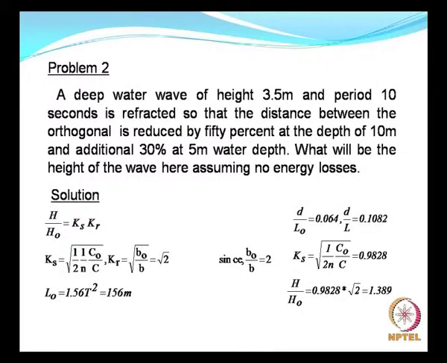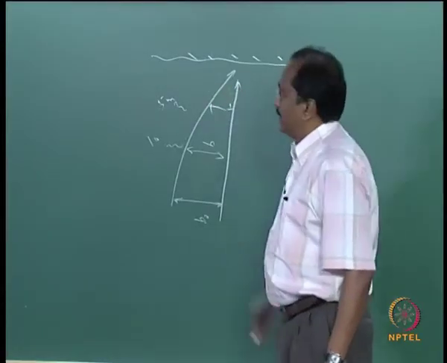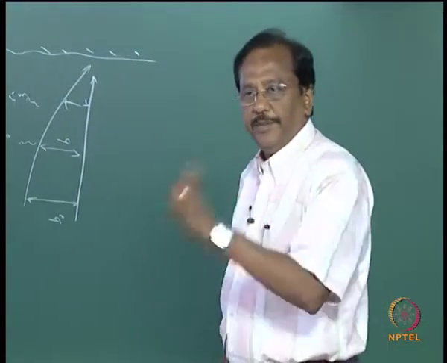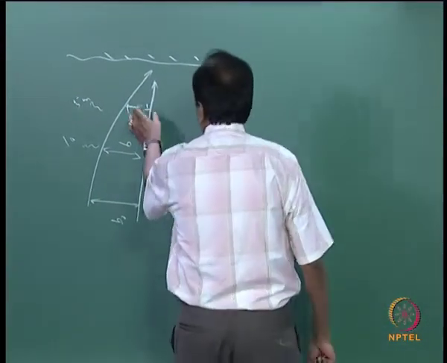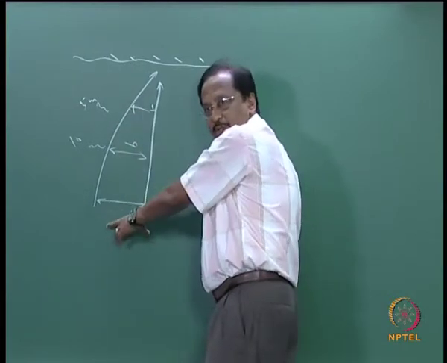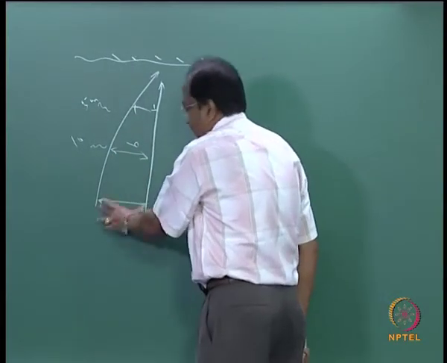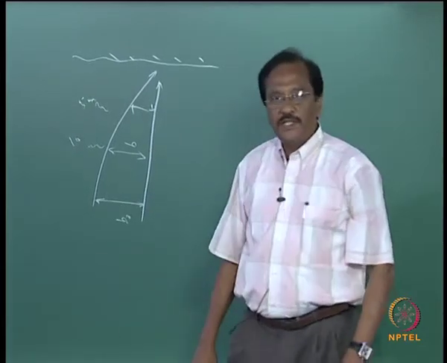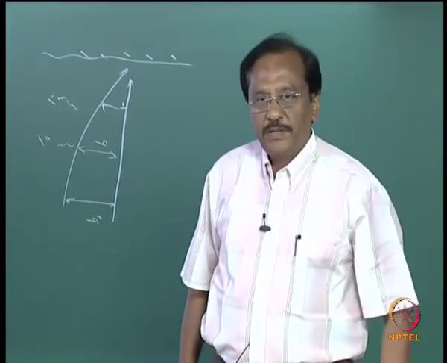It is just an assumption. So here it is a 50% reduction; this will be 80% of B naught, this will be 50% of B naught. B naught is the distance between the orthogonals in the deep waters.